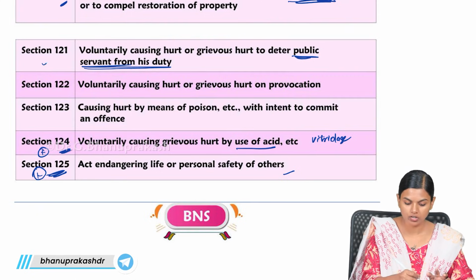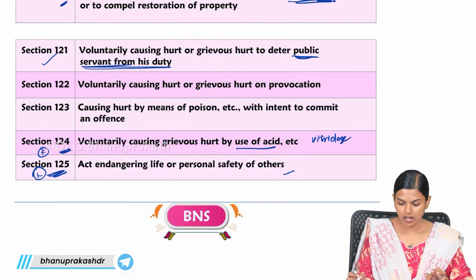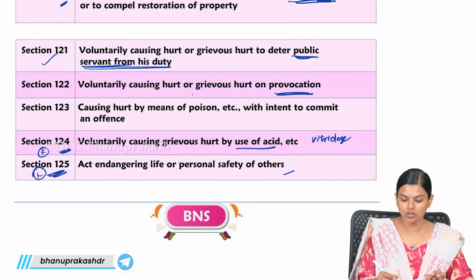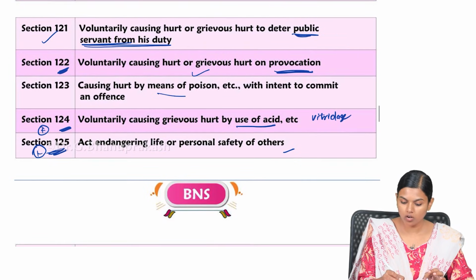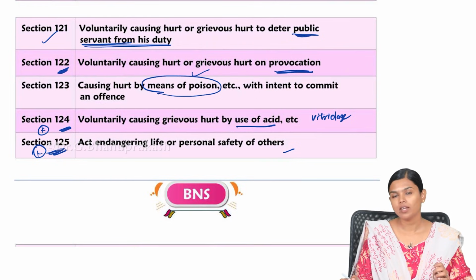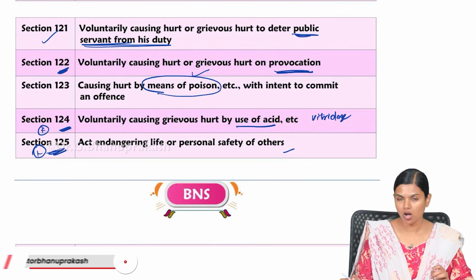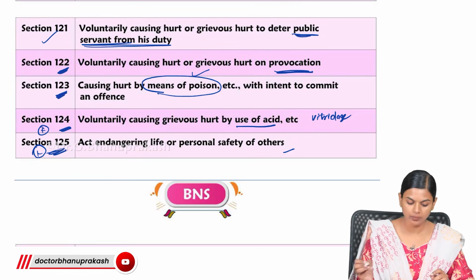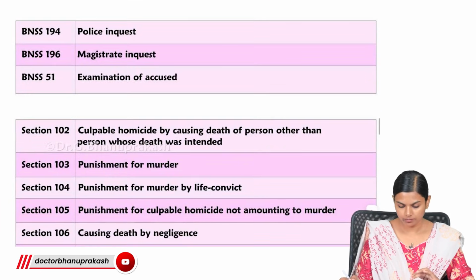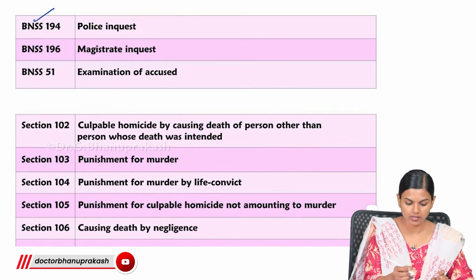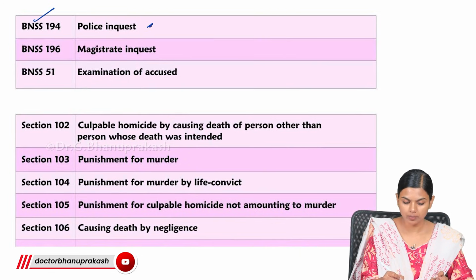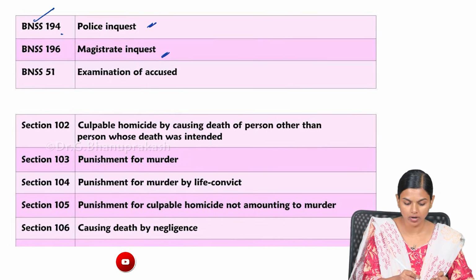This will also be punished under Section 121. And if there is any provocation and you do this, it is coming under 122. Then using of poison. You won't use any weapon but you will use poison to harm someone, that will be coming under 123.